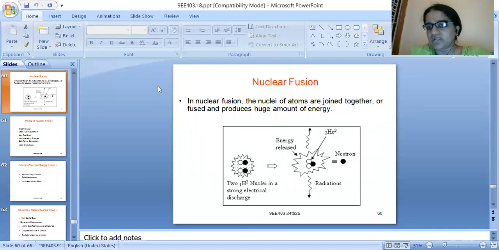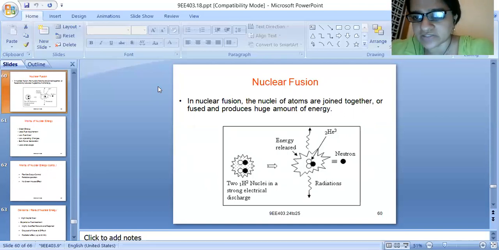For two deuterium atoms, the mass number is 4. For the helium atom, the mass number is 3. The mass number of the isotope of helium is lesser than the mass numbers of deuterium. So one neutron will be released, and the fusion reaction equation will be balanced.